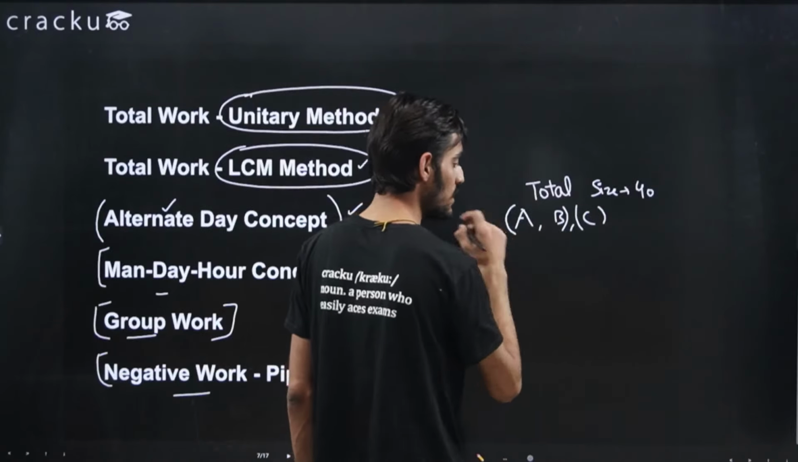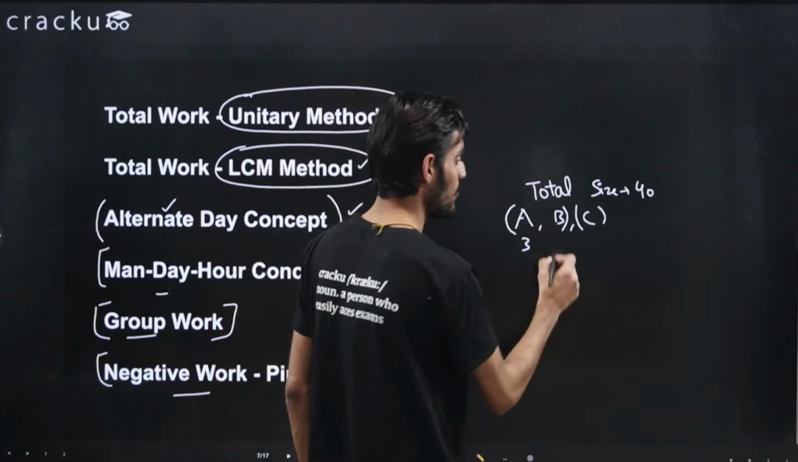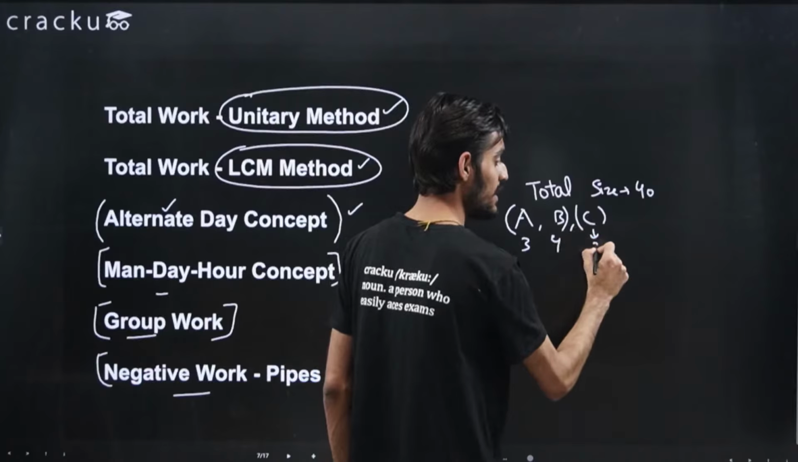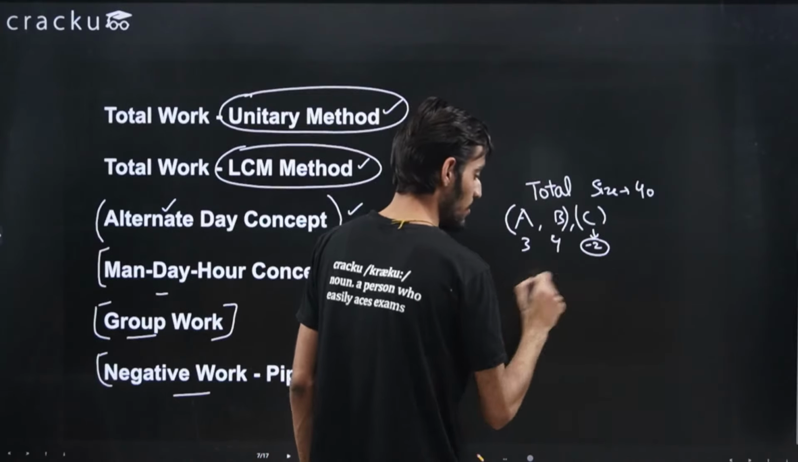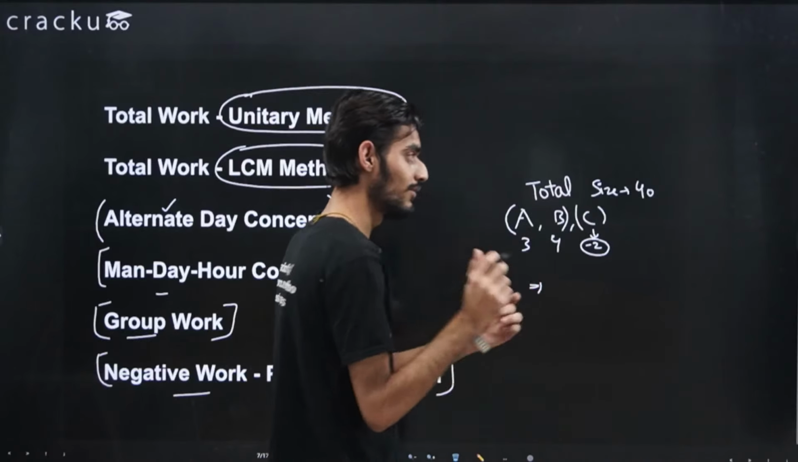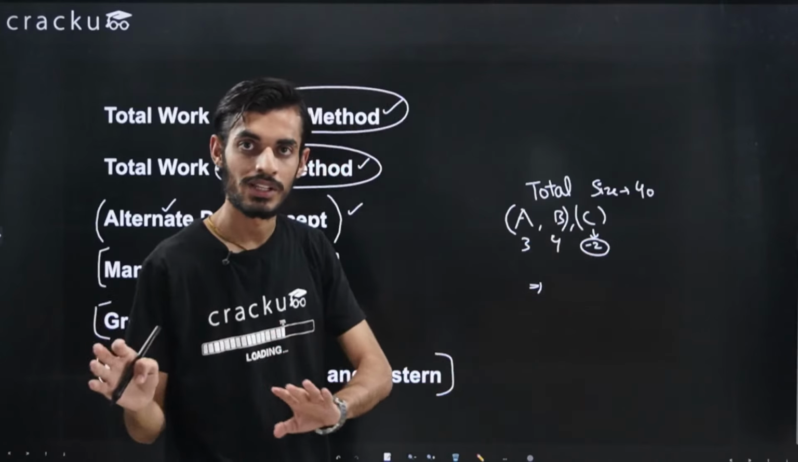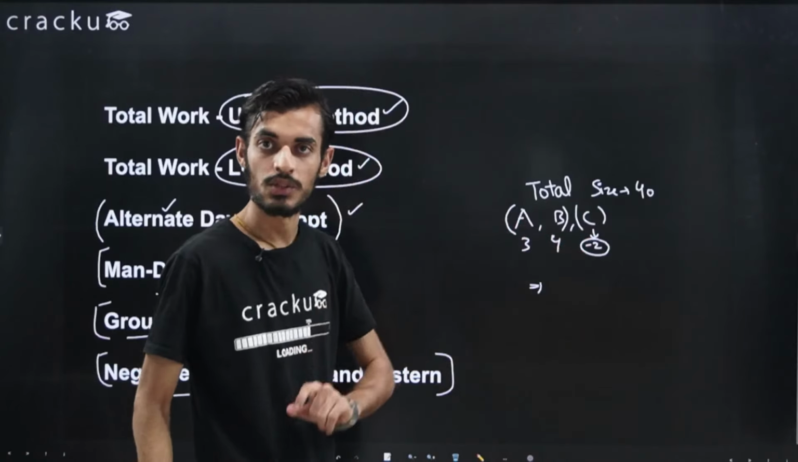The efficiency of A is given to us, let's say 3. The efficiency of B is given to us maybe 4, and the efficiency of C is 2. That is minus 2 because this is emptying. One more condition is that all three should be working, right? If all three are working together, then the efficiency will be 3 plus 4 minus 2, that is 7 minus 2, that is equal to 5.